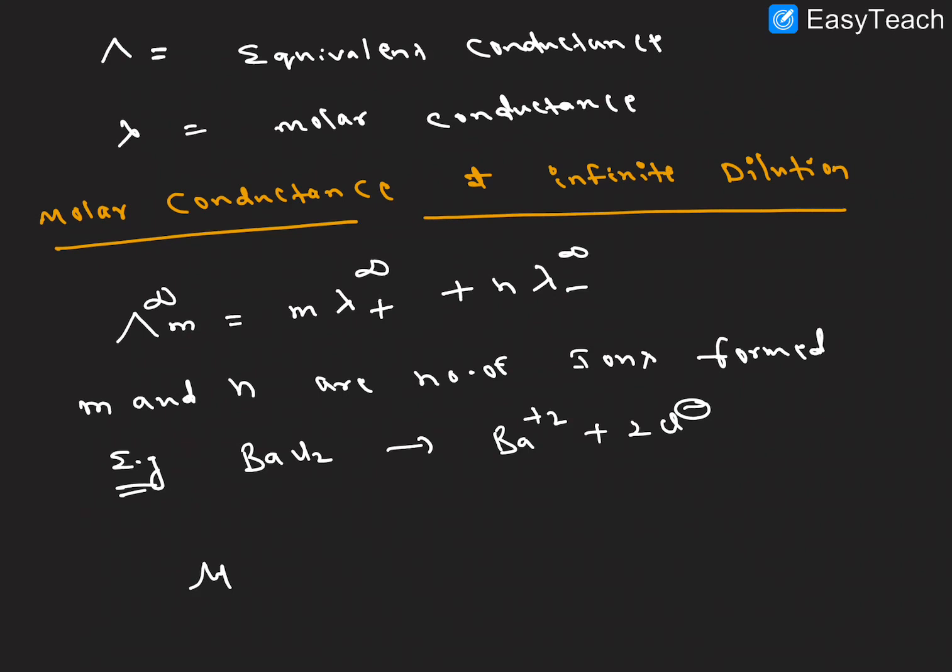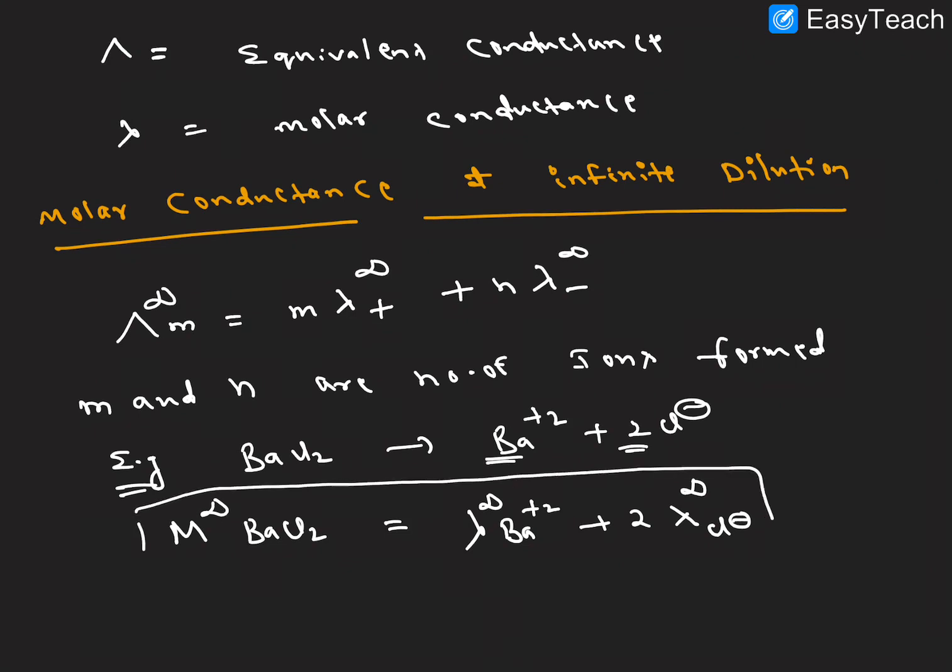So the molar conductance at infinite dilution of barium chloride, BaCl2, is equal to the number of ions, here 1, so we take 1 multiplied by that value, lambda at infinite dilution of the cation Ba2+, plus 2 chlorines, so 2 into lambda of Cl minus at infinite dilution.